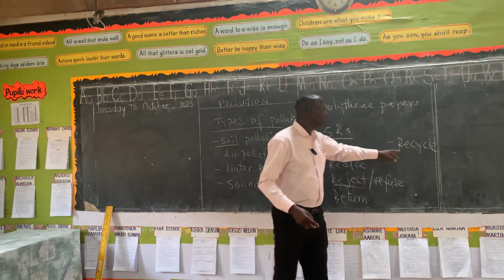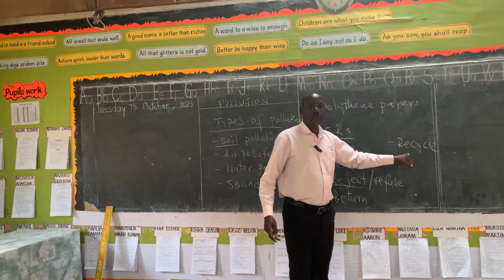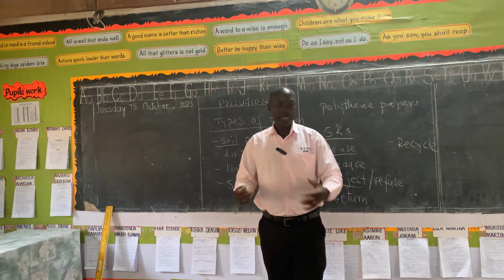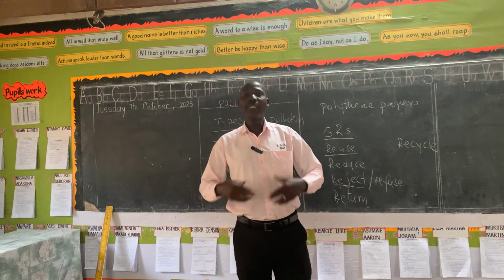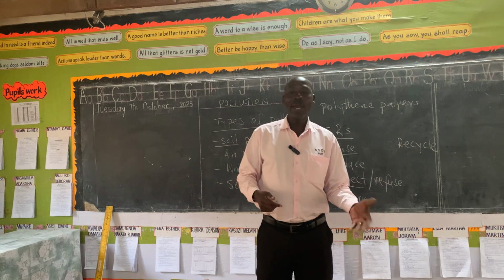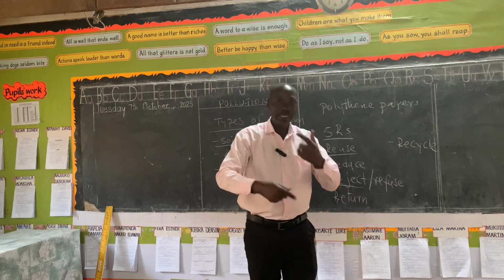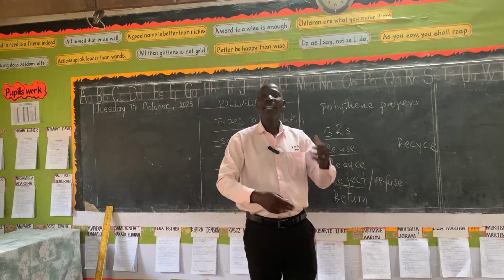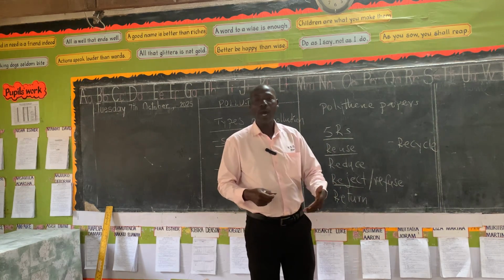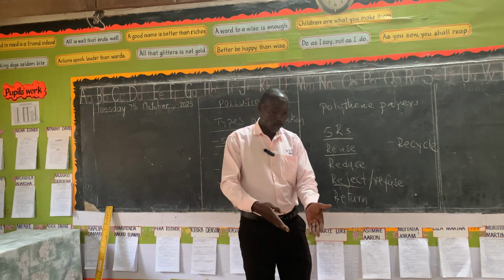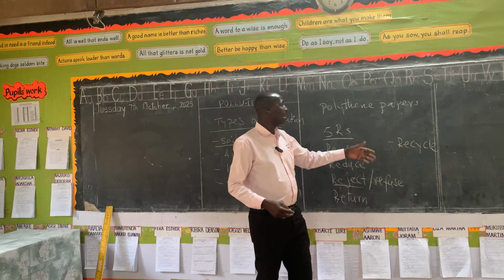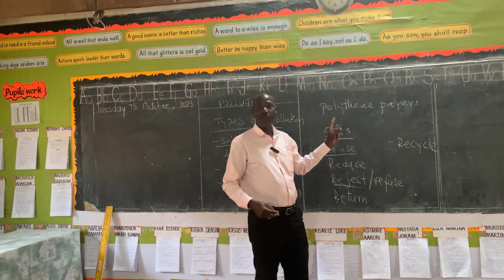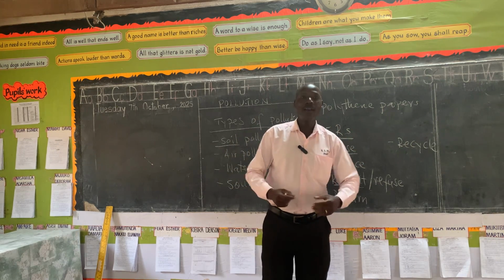Then lastly, recycle. Very many times these days, people get these polythene papers and the used plastic bottles, take them back to the factory where they recycle. They heat them hot and they melt, and then they make other plastic material out of them. That helps to reduce these polythene papers, those non-biodegradable materials in the environment. Hence, we shall be helping our soil not to lose its fertility.